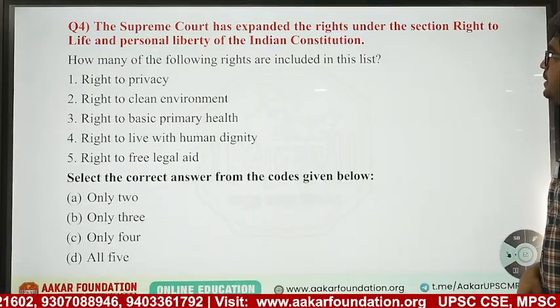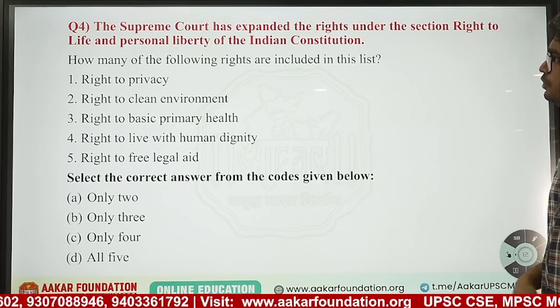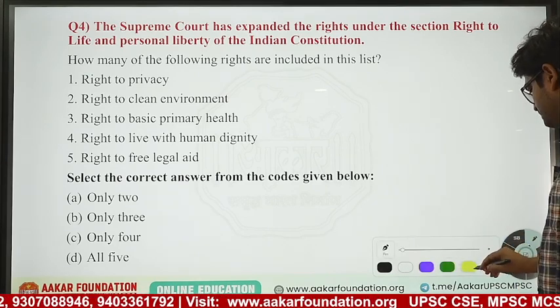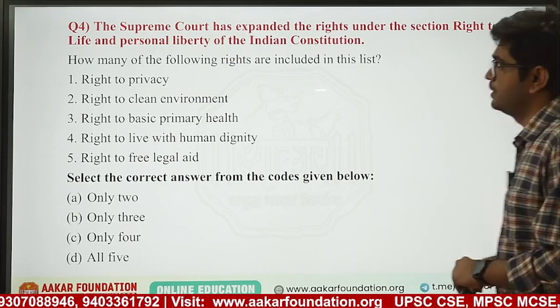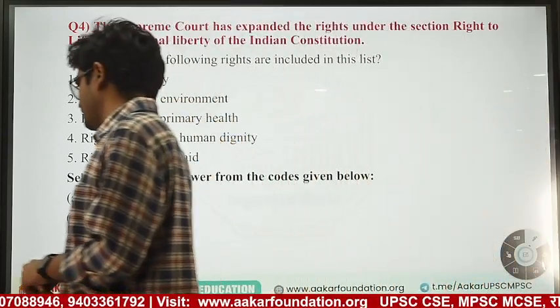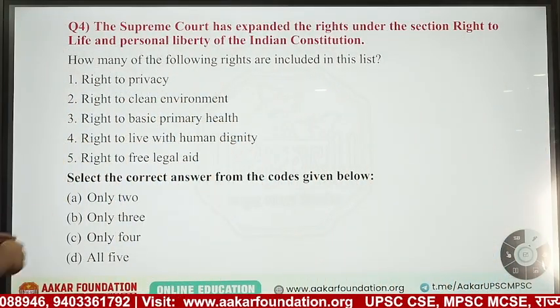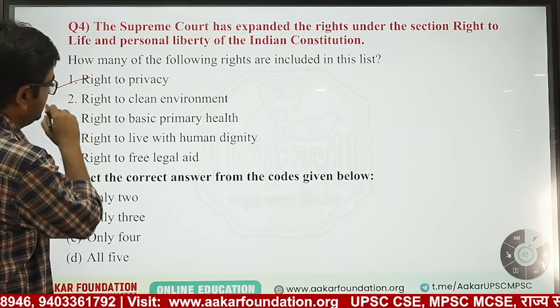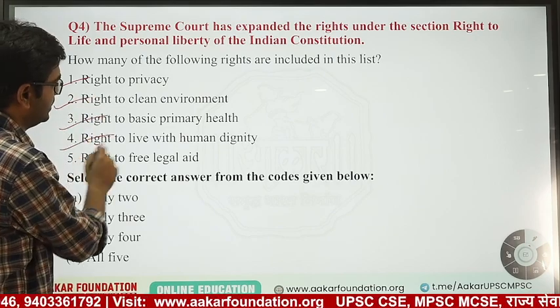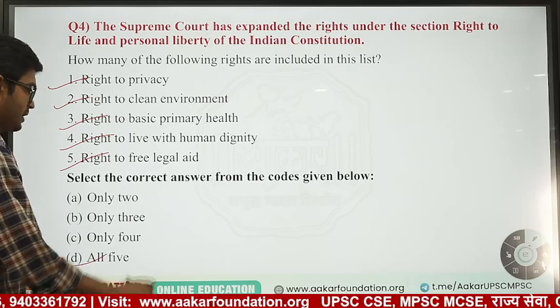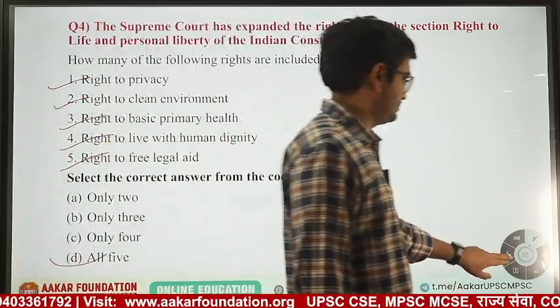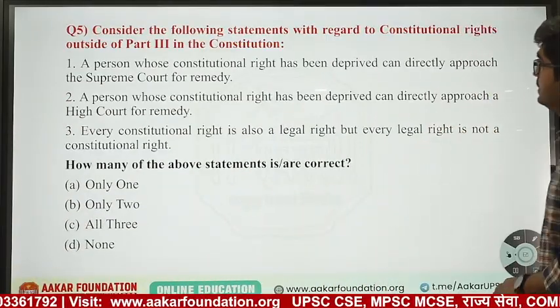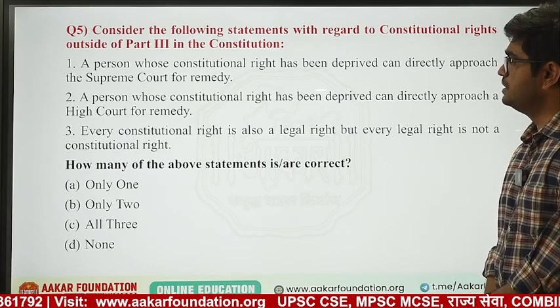The Supreme Court has expanded the rights under the right to life and personal liberty. The Supreme Court has given certain sections under the right to life and liberty. All of them are correct: right to privacy, right to a clean environment, primary health, human dignity, free legal aid, all are under Article 21. Part 3 of the Constitution deals with fundamental rights.